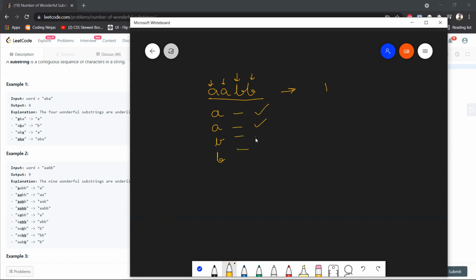Then I think double A, B is also wonderful, and A, double B is also wonderful. I think I should use the strategy that they have followed over here.